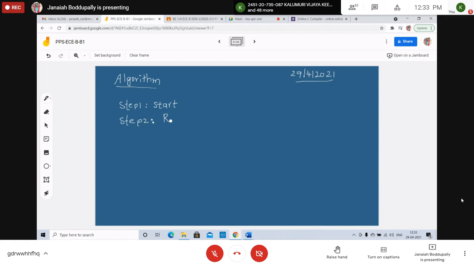Read A comma B. Two numbers, you take the values for two numbers. Step 3: compute sum. Sum equals A plus B, or calculate A plus B.